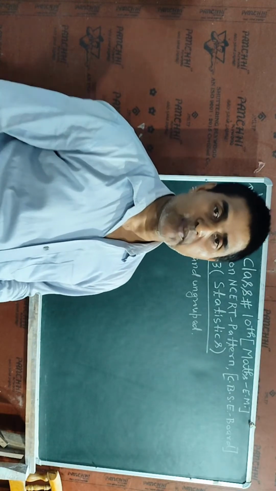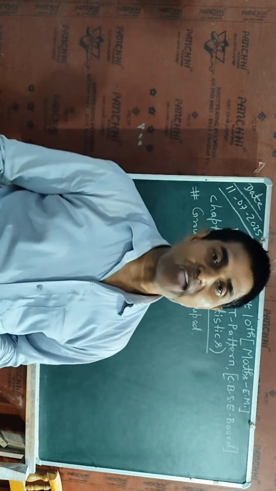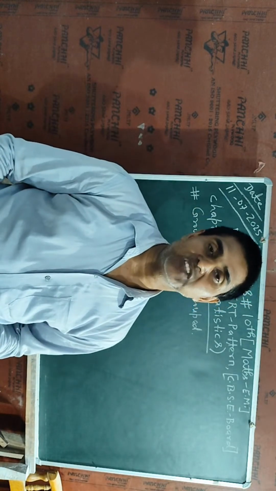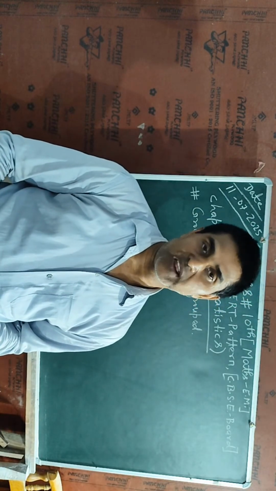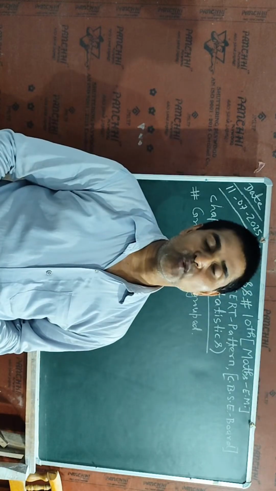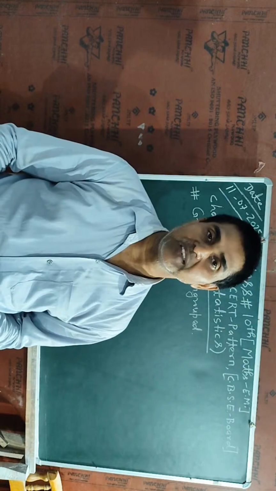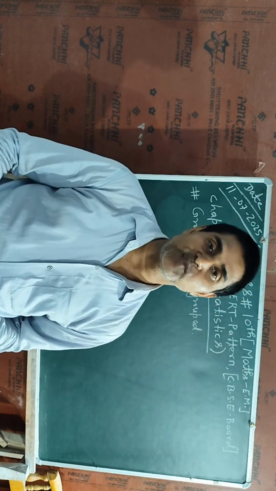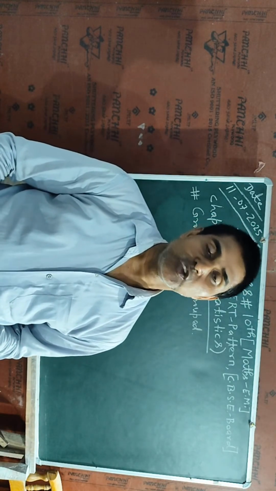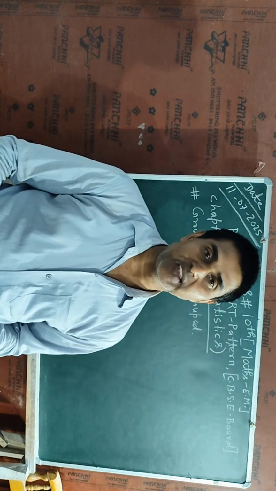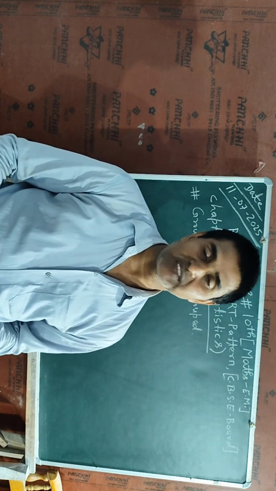a list of numbers and then I will also find the arithmetic mean of the grouped data. Therefore, here I am going to write the concept of arithmetic mean, or in other words average. So first of all I will explain the concept of data.